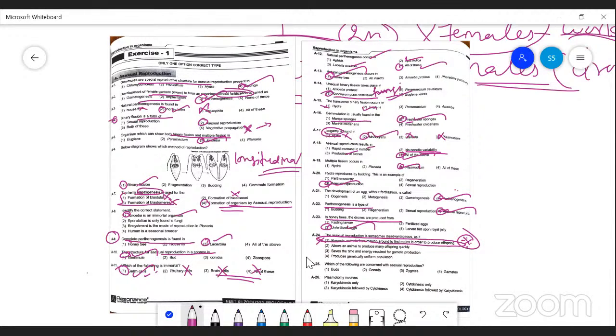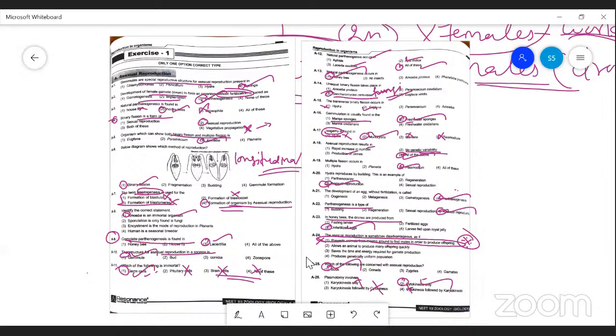Which of the following are concerned with asexual reproduction? Bud formation. Plasmotomy. Generally first karyokinesis occurs, but in the case of plasmotomy only cytokinesis occurs. There is no karyokinesis, so a larger number of nuclei are present in this case. So you go through like this.